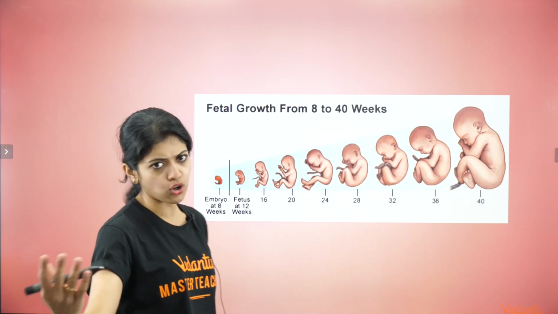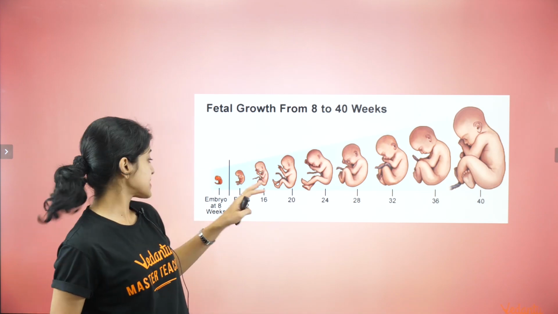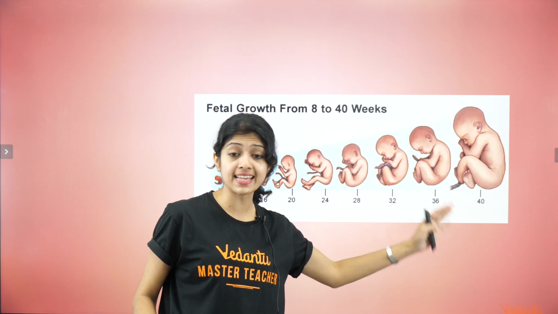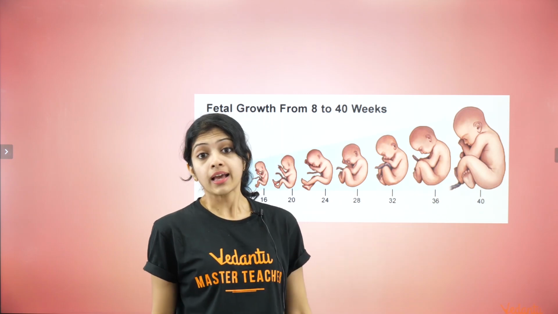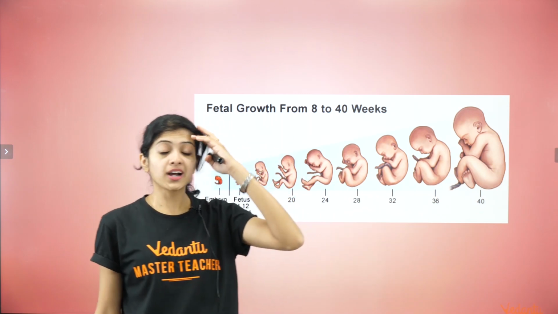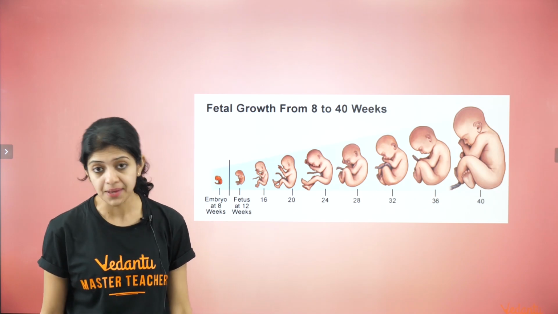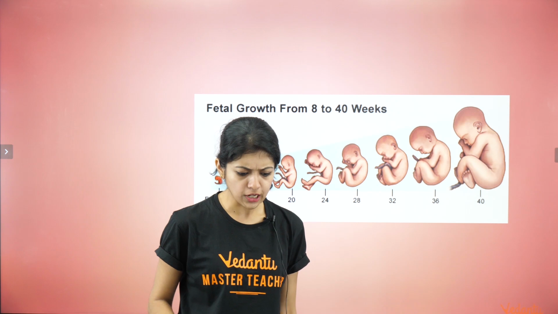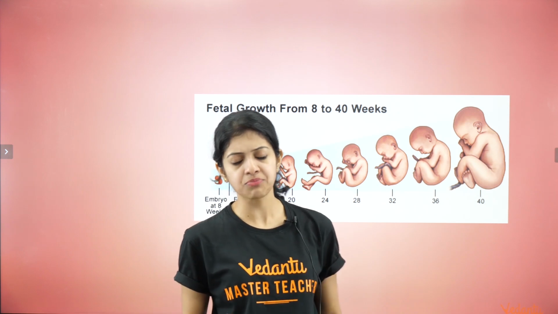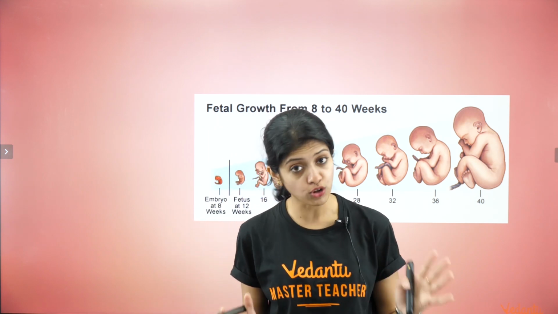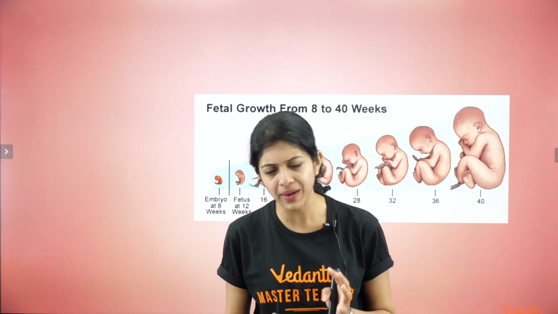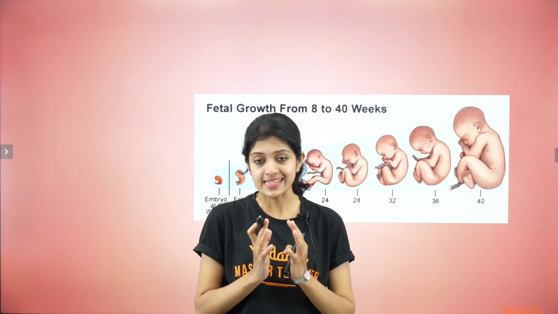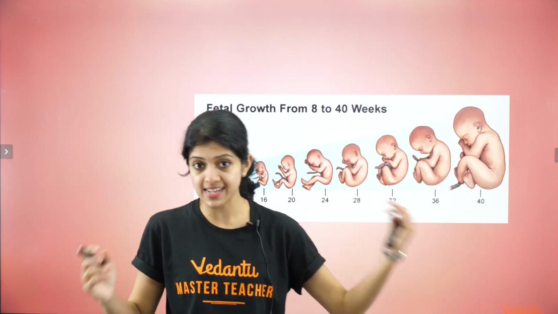Okay, so follow whatever works for you. And then 16 weeks, 20, 24, 28, 32, 36, 40. This development occurs for roughly 40 weeks. Imagine, that's close to 10 months, somewhere around 9 months for sure, plus a week or 10 days is usually what normal pregnancy periods would extend up to.